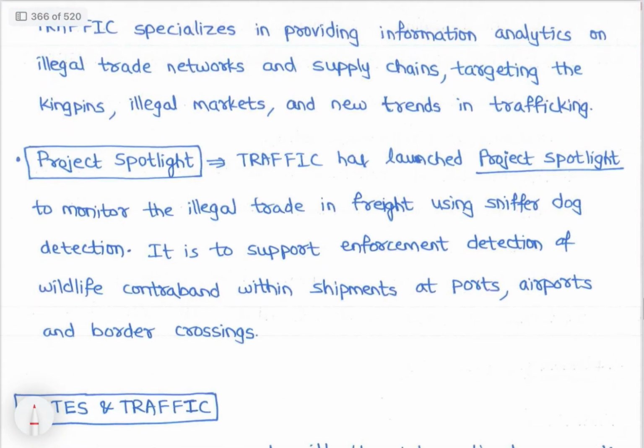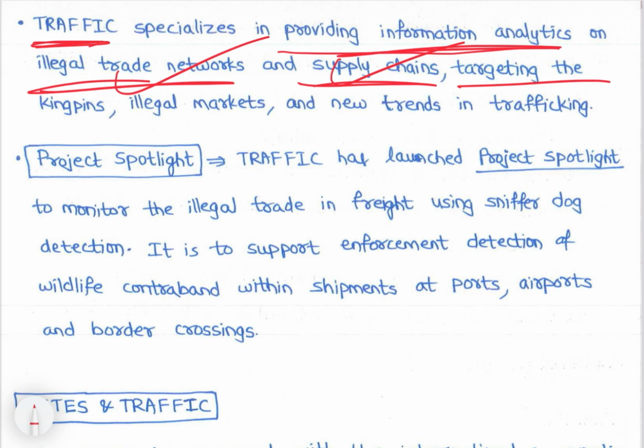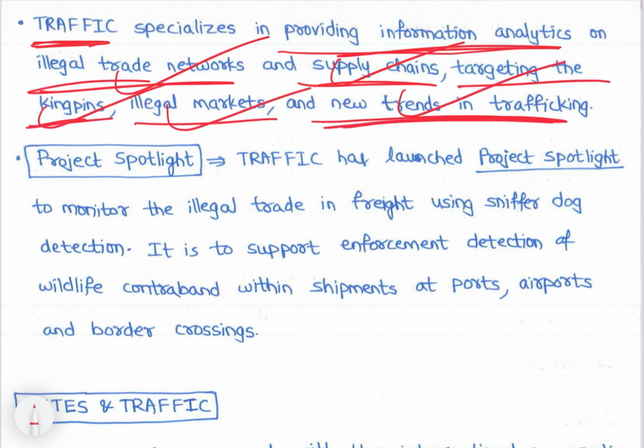Then TRAFFIC specializes in providing information analytics on illegal trade networks and supply chains, targeting the kingpins, illegal markets and new trends in trafficking, right. Then Project Spotlight.